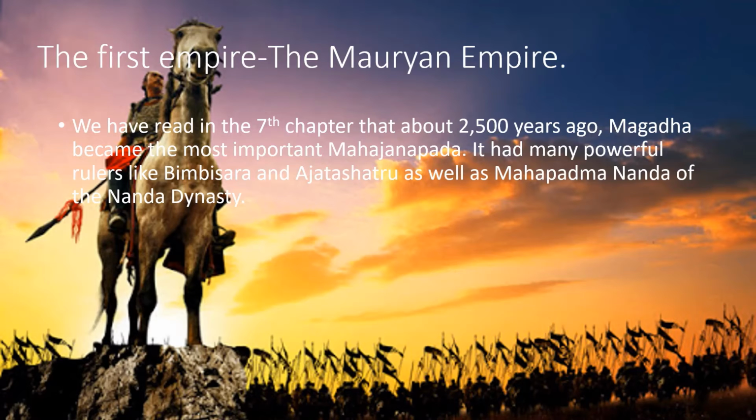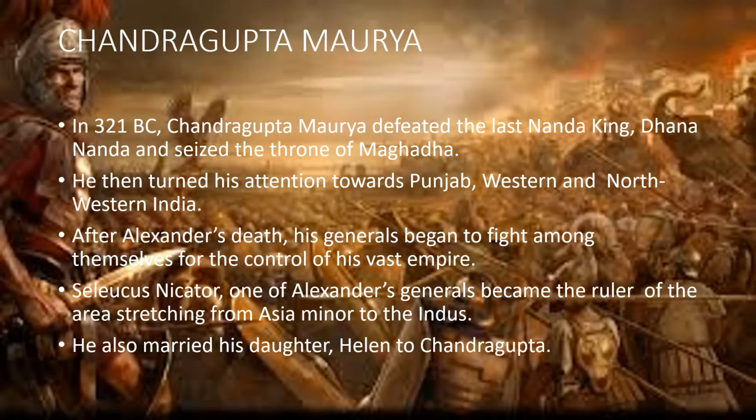In the 7th chapter we read that around 2500 years ago, Magadha became the most important Mahajanapada. It had many powerful rulers like Bimbisara, Ajatashatru, as well as Mahapadmananda of the Nanda dynasty. Chandragupta Maurya: in 321 BC, Chandragupta Maurya defeated the last Nanda king, Dhanananda, and seized the throne of Magadha. He then turned his attention towards Punjab, western and northwestern India.